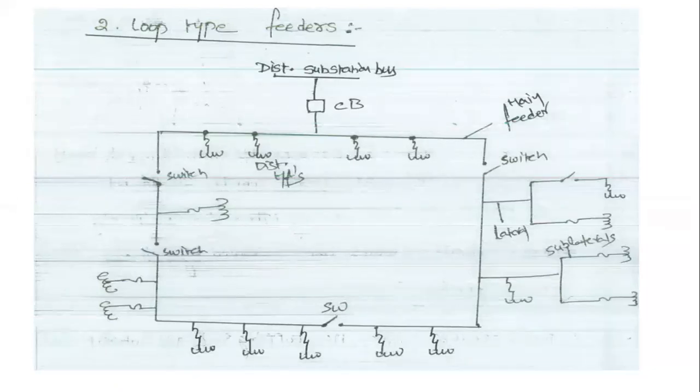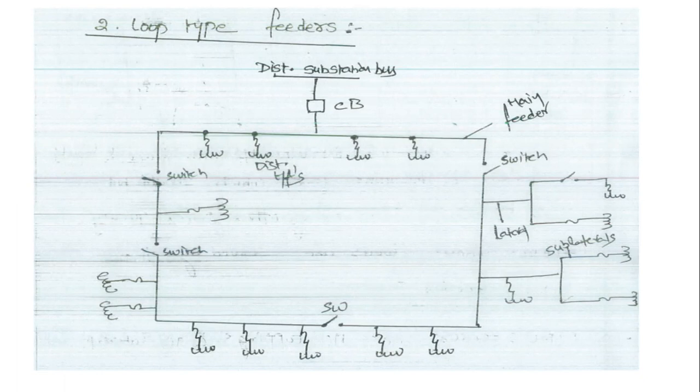The main disadvantage of the loop type is that we require a large conductor and extra capacity, therefore the cost increases.